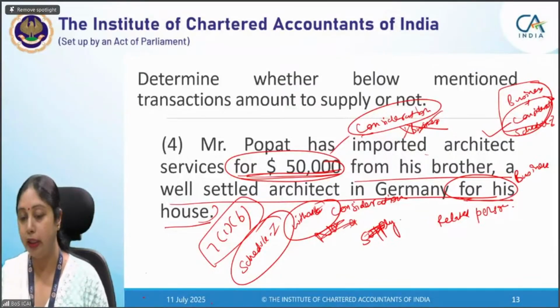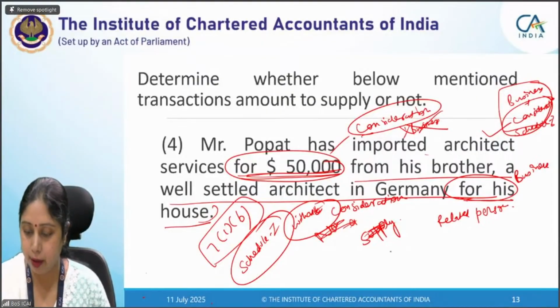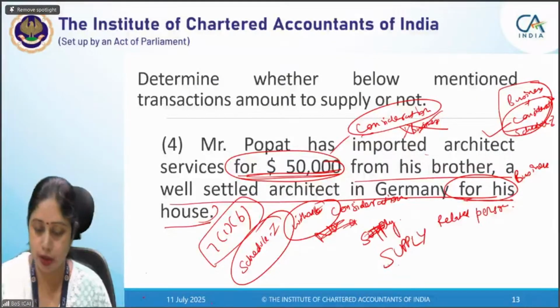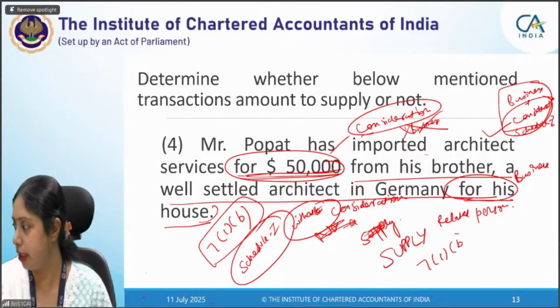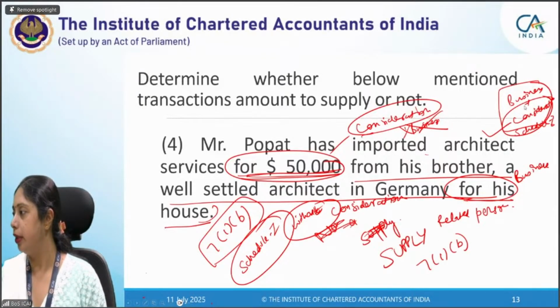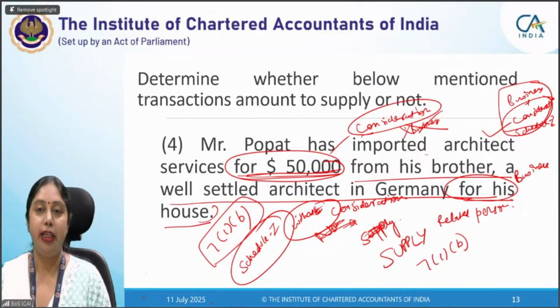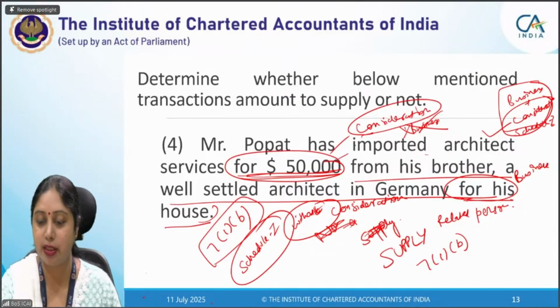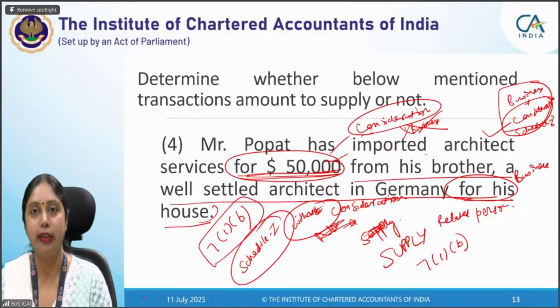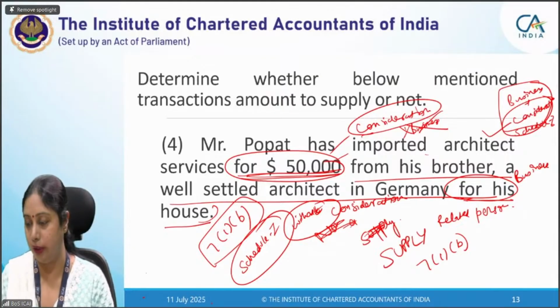Yes, Archana, you're right. Then it becomes a supply, and it becomes a supply under section 7(1)(b). Yes, Ishan, thanks for pointing this out. Apurva also had this doubt, and in fact, I think many of you might also have had a doubt in this particular question. So I hope this is now clarified that the consideration is there. Actually, I myself skipped this consideration point here. So now schedule 1 is not at all attracted. We need not go to schedule 1 in this particular question.